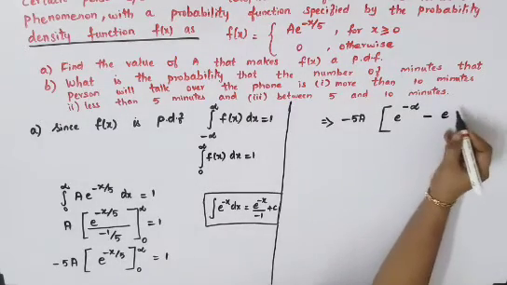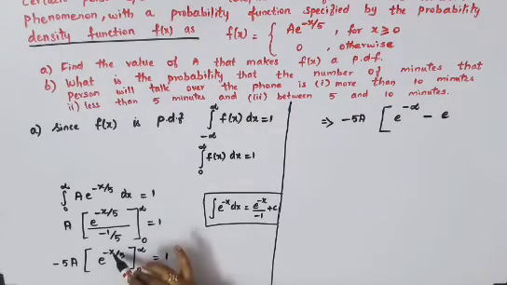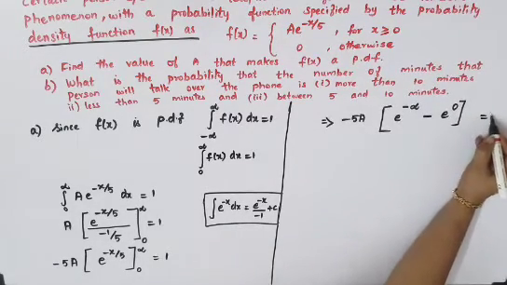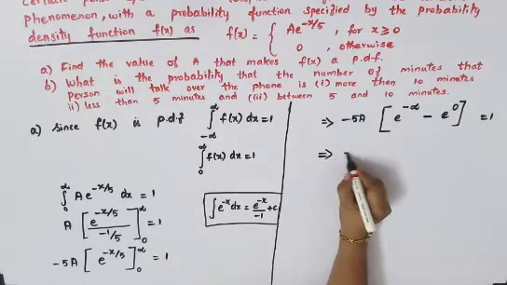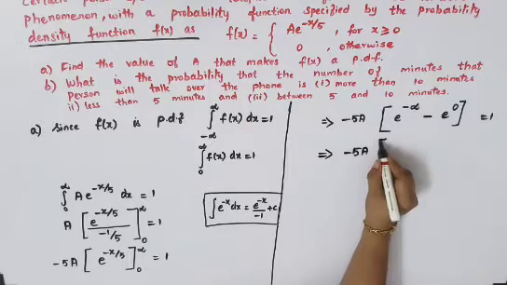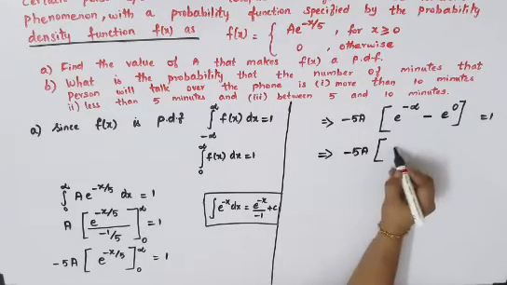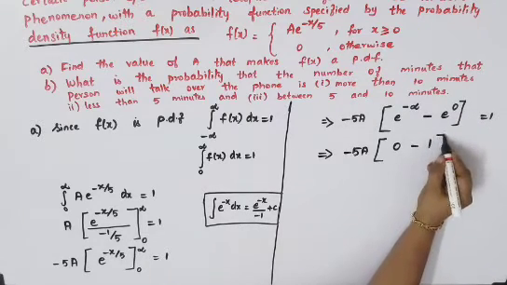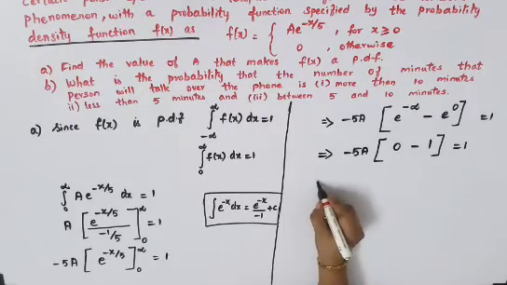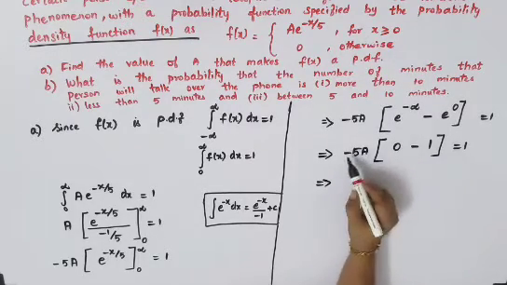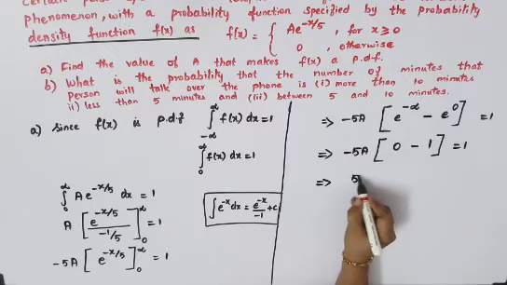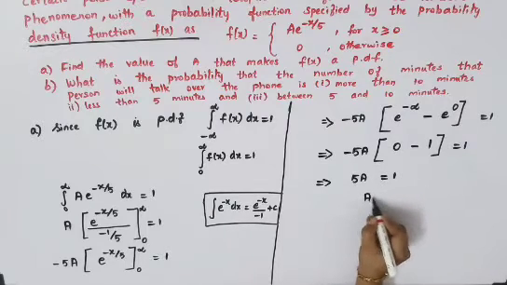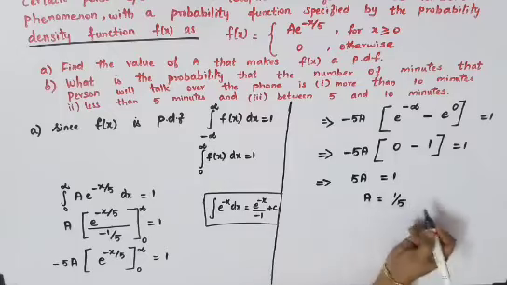So e power 0 by 5. Here x is 0, so minus 0 divided by 5 will be there. So straight away you can declare e power 0 is equal to 1. That implies minus 5a, e power minus infinity is 0, minus e power 0, you all know it is 1, so that is equal to 1. Now this part will become 0, so minus into minus will become plus 5a, because 5a into 1 is there, so 5a is equal to 1. Therefore, your value of a is equal to 1 by 5. So that is the first subdivision.